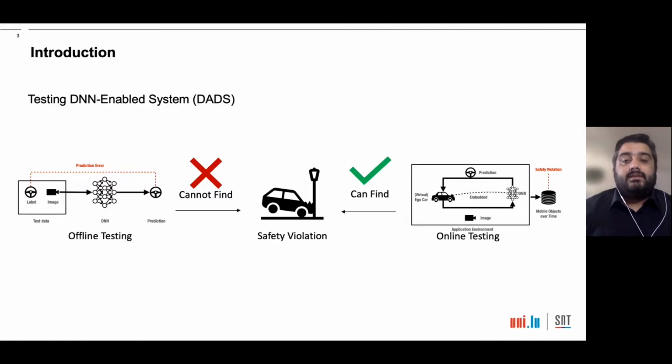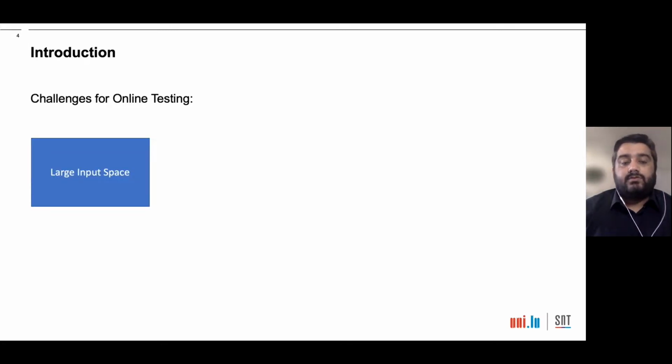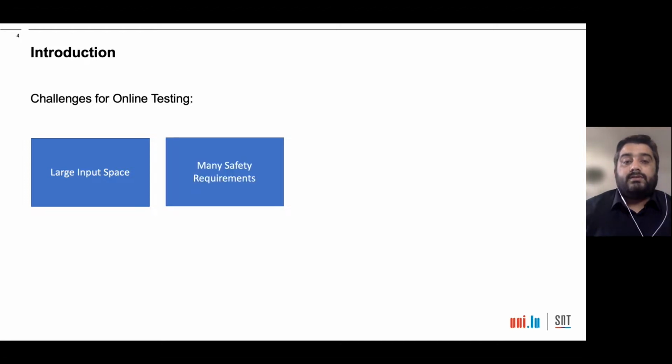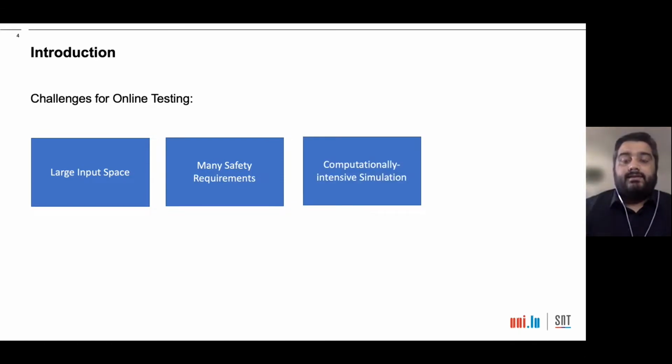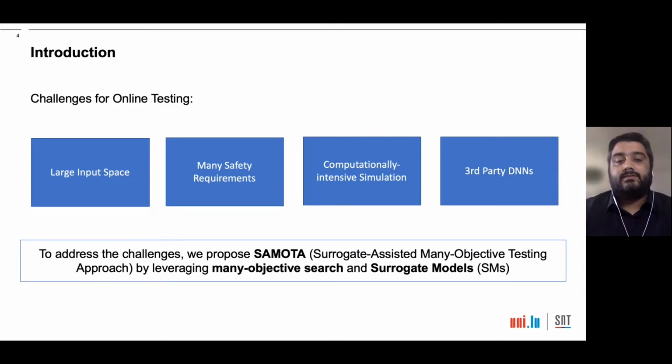But online testing comes with its own set of challenges, such as there can be a large input space to be exhaustively explored. There can be many safety requirements to be considered at the same time, such as a vehicle should not collide with the pedestrian or a vehicle should abide by the traffic rules. And simulation is often computationally intensive, which means that running one simulation will require significant amount of budget. And often the DNNs are developed by third party, so we do not have access to the internal information of the DNN.